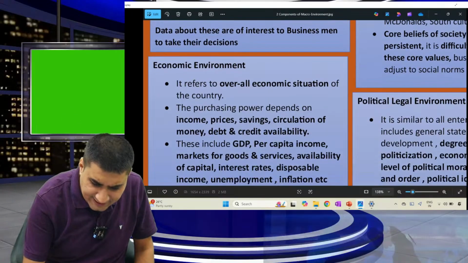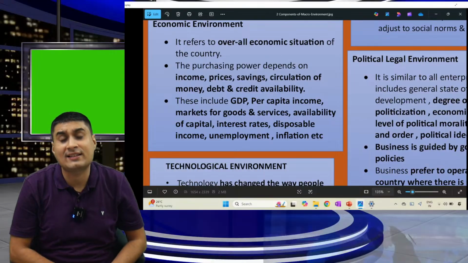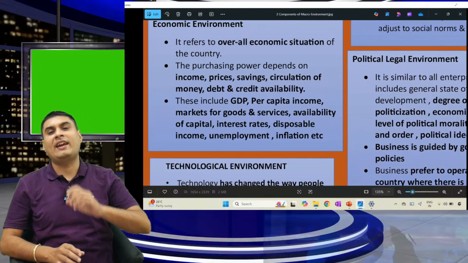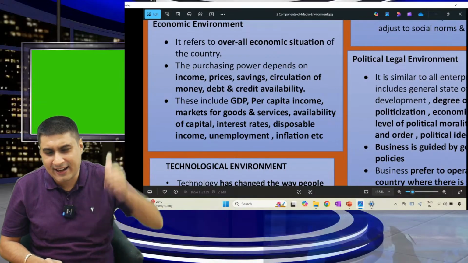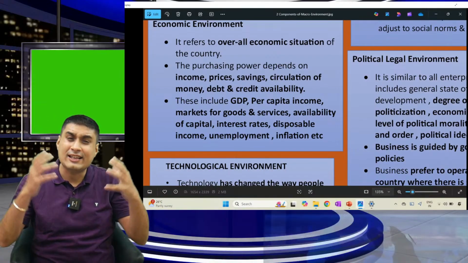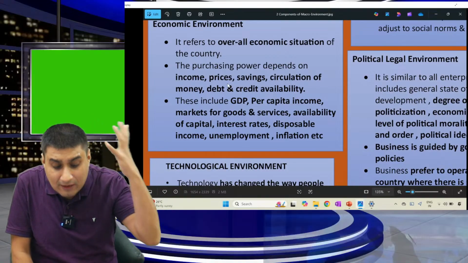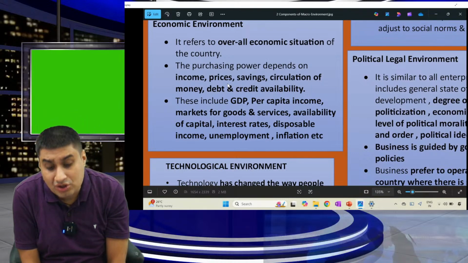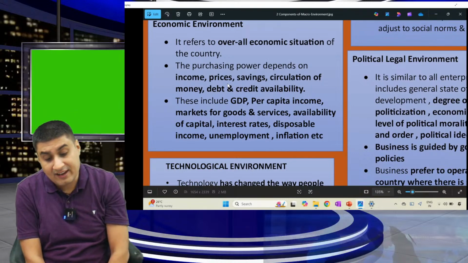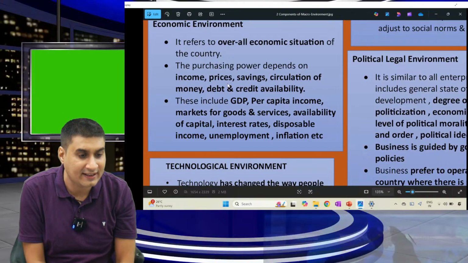Moving on. Second, the economic environment. It refers to the overall situation of the country. In economic, we have GDP, inflation, tax rate, interest rate, exchange rate. Do all these factors affect business? Big yes. Are you clear? Our purchasing power depends on income, saving, debt, credit. This includes GDP, per capita income, availability of capital, interest rate, disposable income, unemployment, inflation.